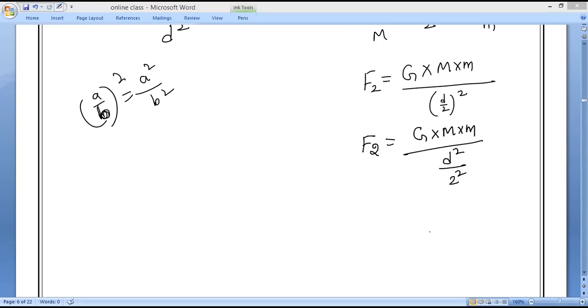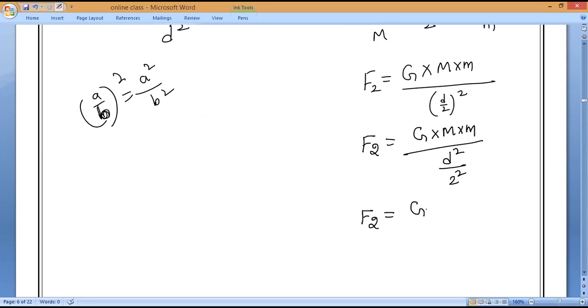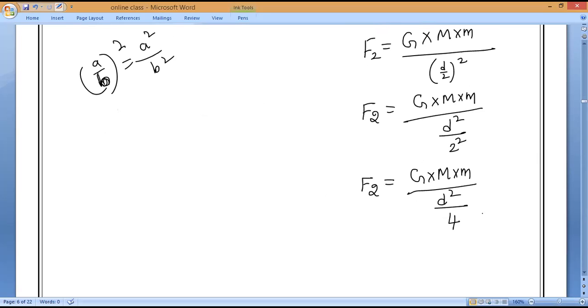Now F2 is equal to G into capital M into small m divided by D square by 2 square. How much is 2 square, guys? 4. Okay, now this 4 will go up. Mr. Hari, are you able to solve or not?